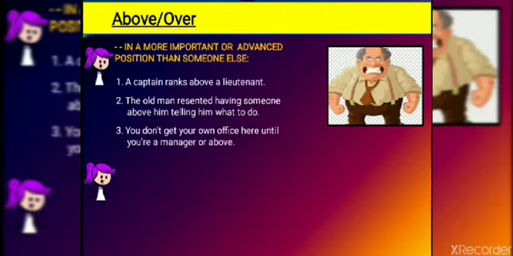Next sentence is, you don't get your own office here until you are a manager or above. See over here, manager or above. That means we are talking about a position, and we are saying that if you are a manager or at an advanced position, then only will things happen.